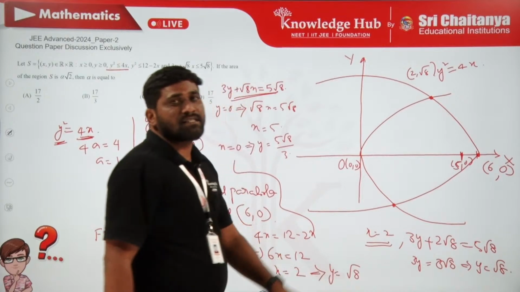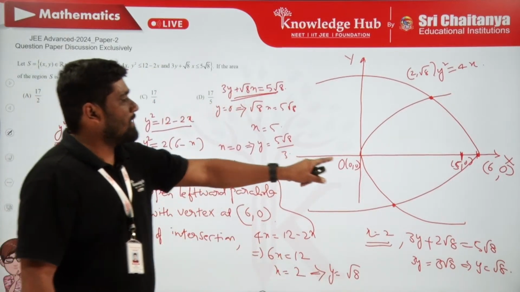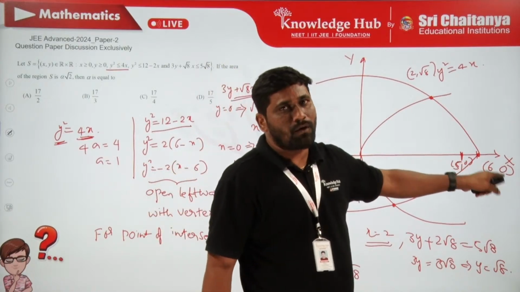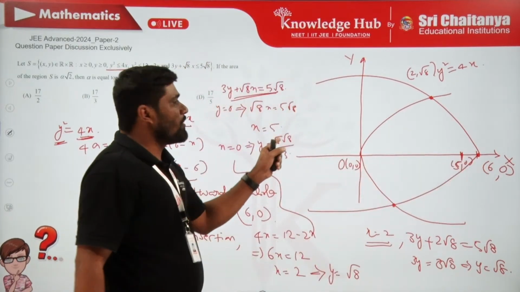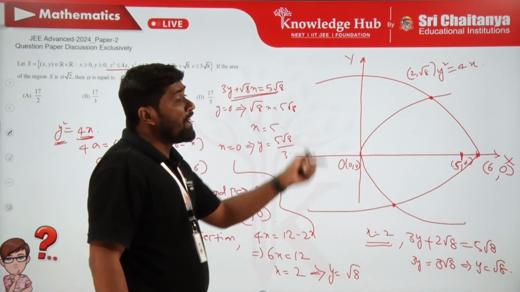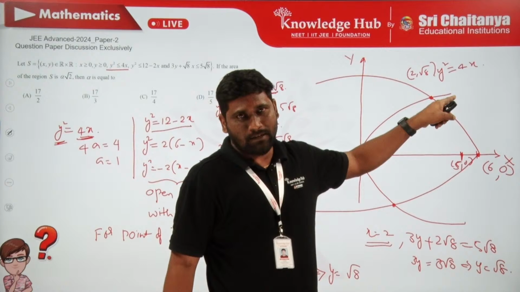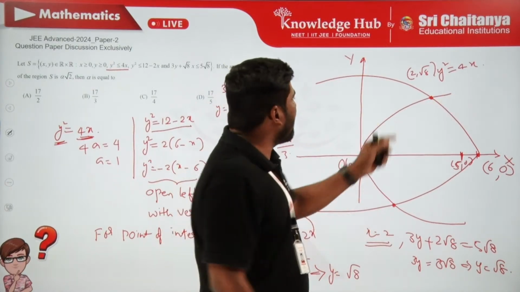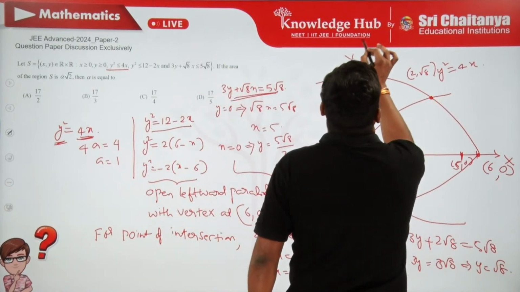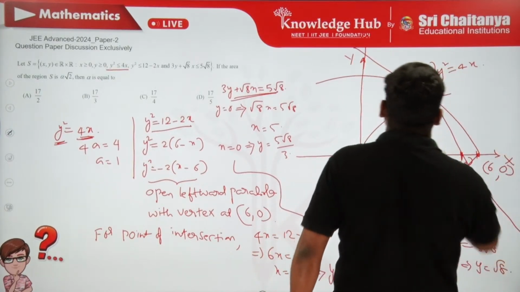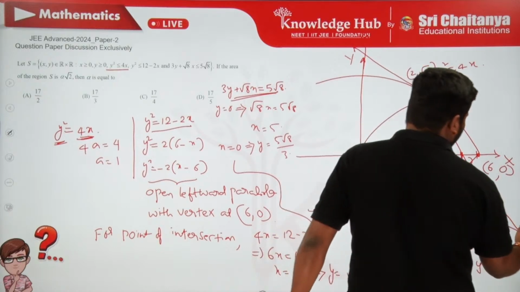So what do we understand from this observation? This line is intersecting the x-axis at 5 comma 0, the y-axis at 0 comma 5 root 8 by 3, and also passing through the point of intersection of these two parabolas. So how can I draw this line? Simply it may look like this. Sorry, it is actually a straight line.